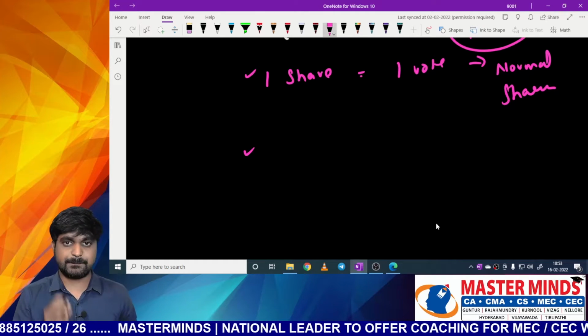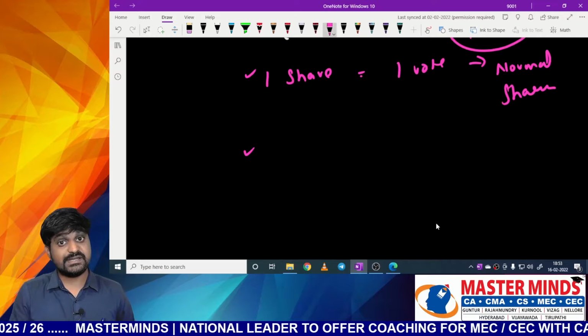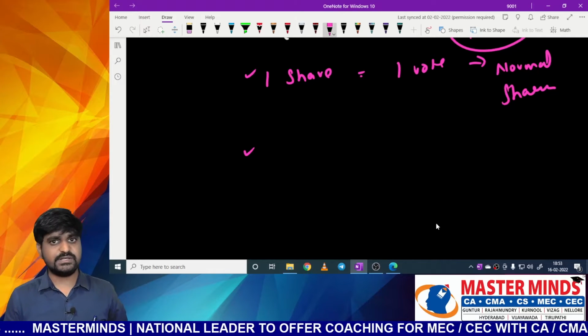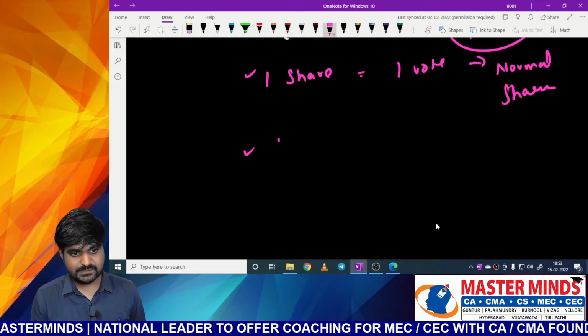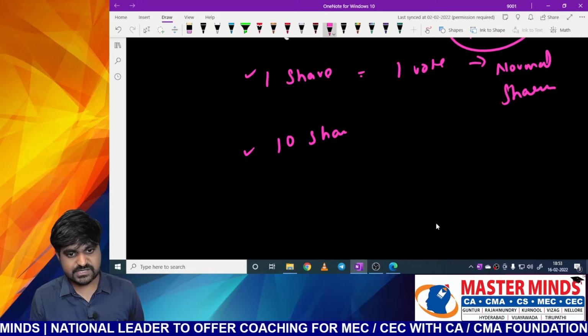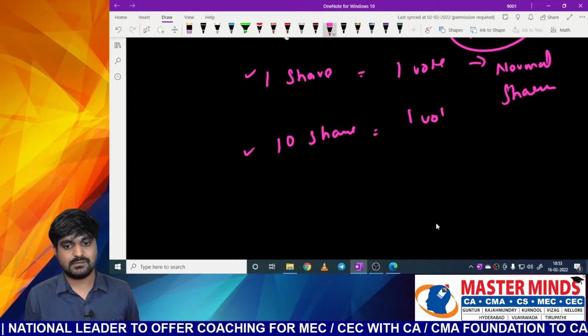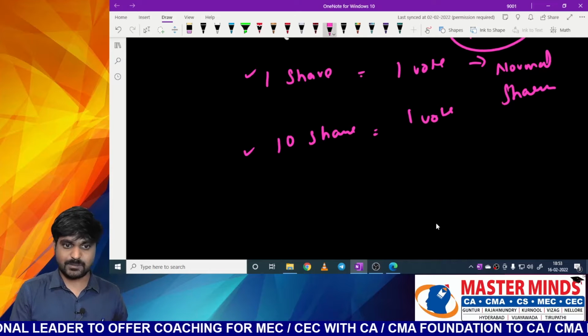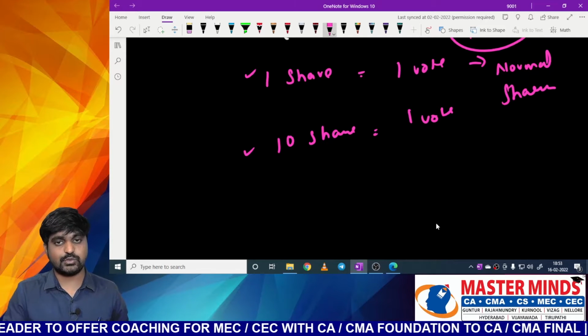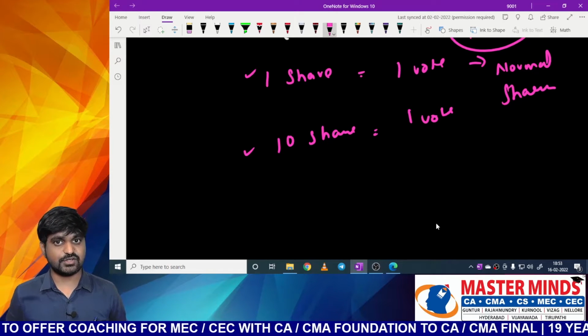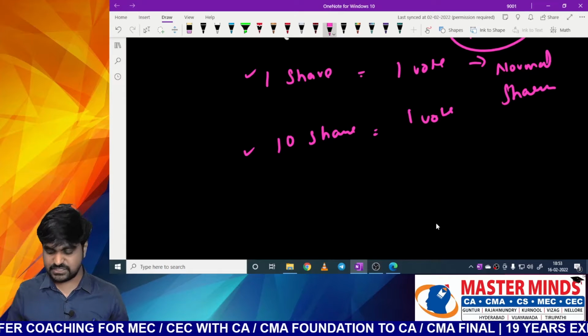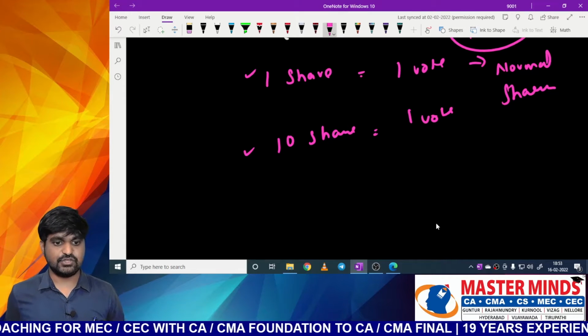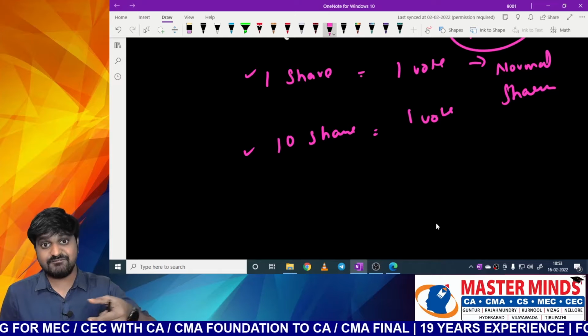So for this purpose, I can issue shares with differential voting power. In differential voting power shares, the value will be like this: 10 shares is equal to 1 vote. Actually, if it is a normal share, 10 shares must be equal to 10 votes. But these are not normal shares. These are shares with differential rights. So in this case, the voting power will be very less.